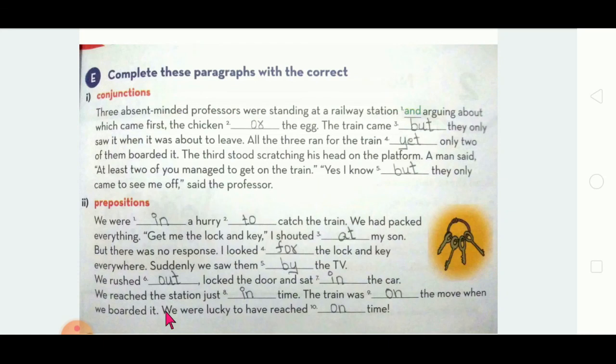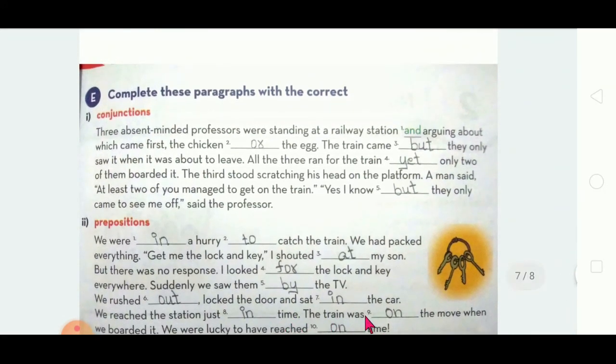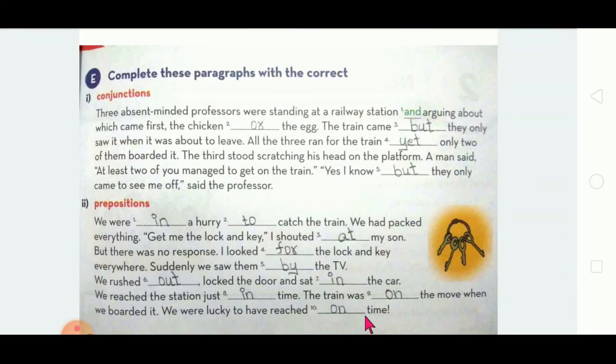We were lucky to have reached on time. So the train had moved also. Even though they caught it, they boarded and went inside, and they said they were lucky to reach on time because the lock and key was missed. They were finding the lock and key.